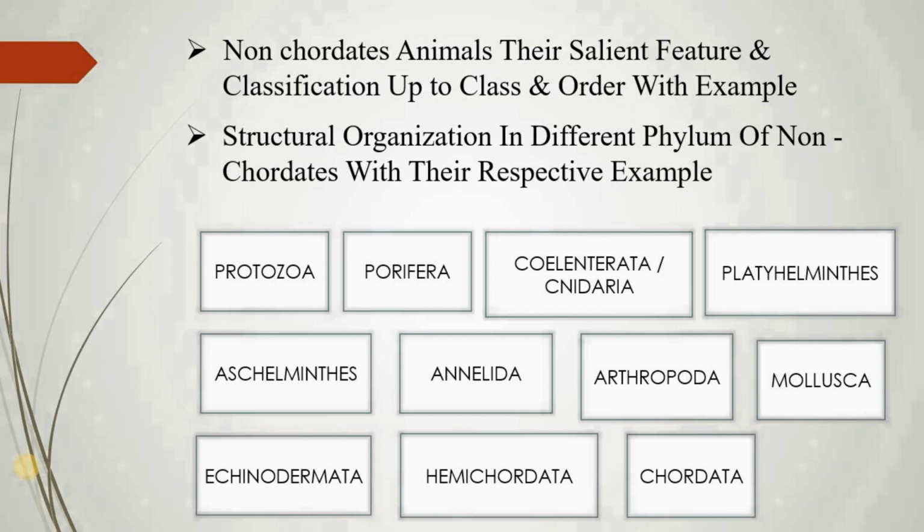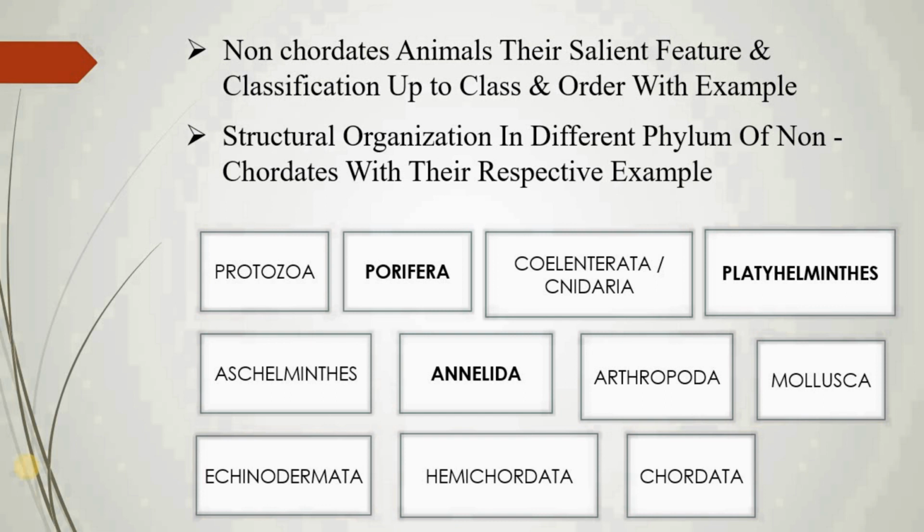Here we are going with the phylums. There are 10 phylums which we are studying in our syllabus. First one is Protozoa. It includes very primitive type of animal. Second one is Porifera. It includes some porous bodied animal and is generally found in water bodies. Third one is Coelenterata, or the improved name Cnidaria. The animals are soft bodied and found in water bodies. Fourth one is Platyhelminthes phylum. It contains flatworms. Fifth one is Aschelminthes phylum. It contains roundworms.